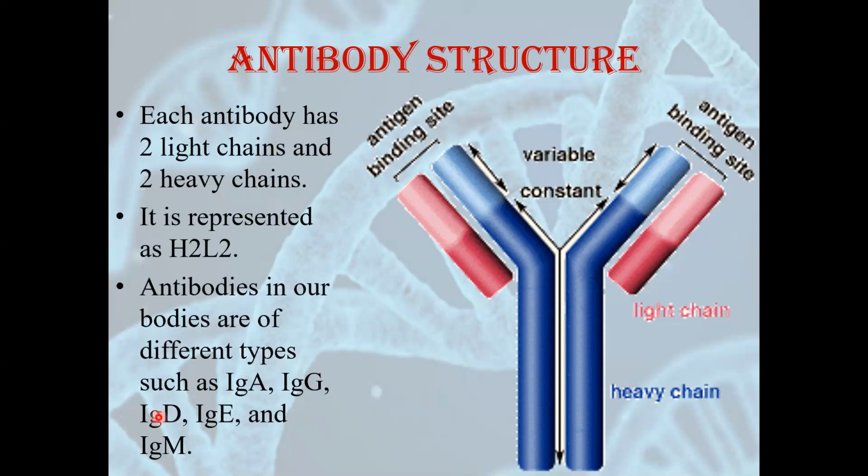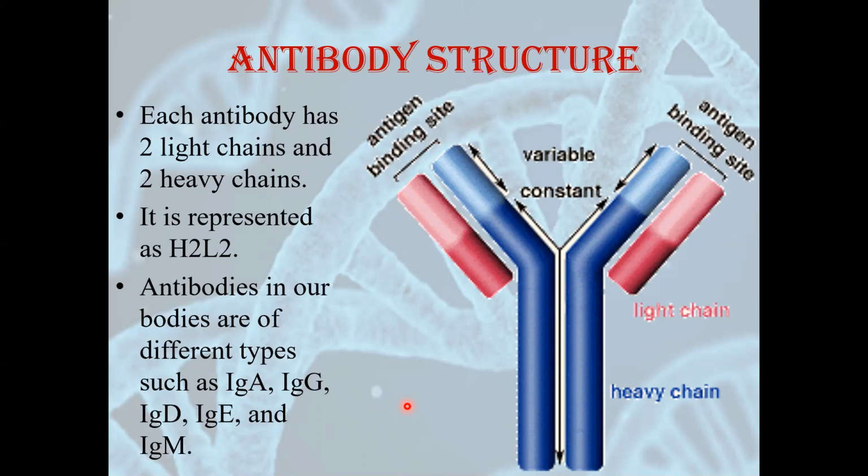Second, IgM. Here, IgM antibodies are the first antibodies that are produced when we have any type of infection. Suppose if we have viral attack, bacterial attack, the first antibody that is produced in our body is IgM type. IgA type of antibodies are provided from mother's milk, the breast milk. IgE type of antibodies are produced during allergic reactions.